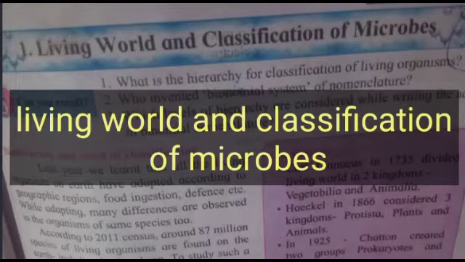Robert Whittaker, 1920 to 1980, was an American ecologist. In 1969, he divided living organisms into 5 kingdoms. For this classification, consider the following criteria. 1. Complexity of cell structure, prokaryotic and eukaryotic. 2. Complexity of organisms, unicellular or multicellular.